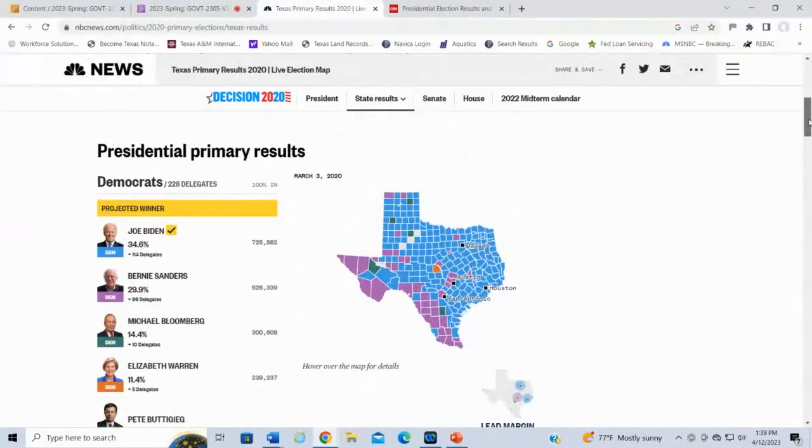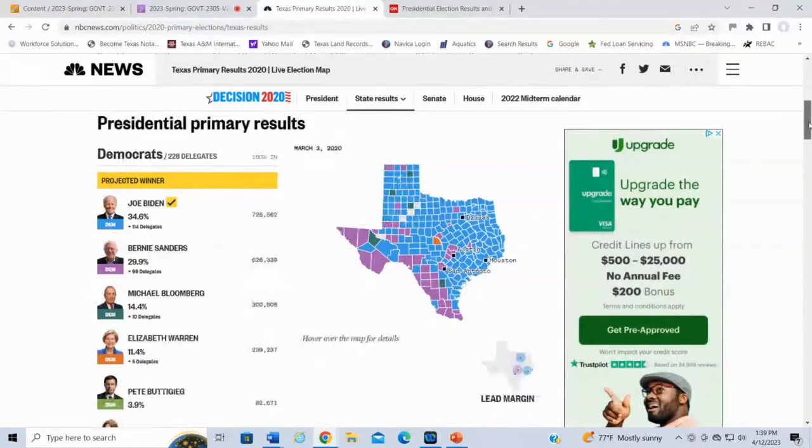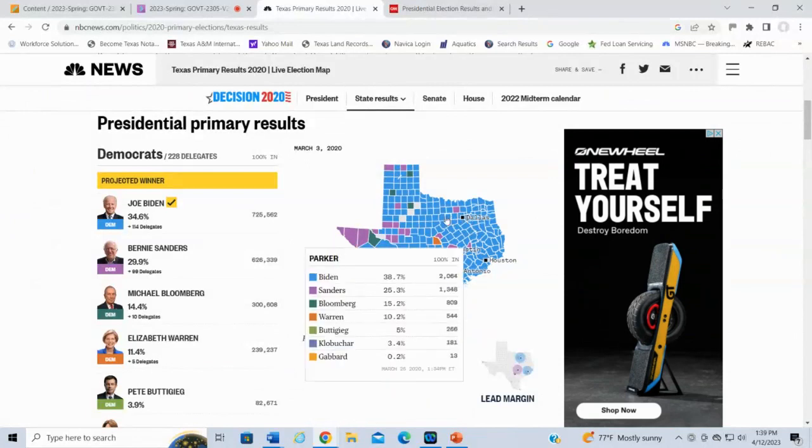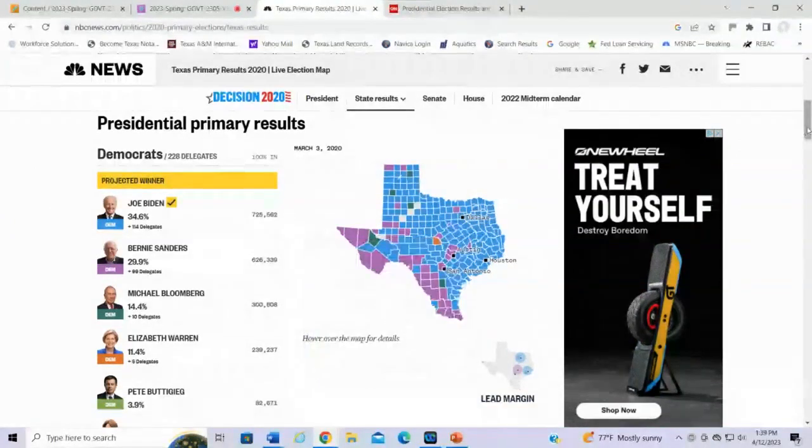Let's take a look at the Democratic numbers here. You see that Joe Biden wins Texas, right? He got 34.6% of the votes. Second place was Bernie Sanders, who got almost 30% of the votes, so you can see the percentage. Joe Biden defeats Bernie Sanders by a little less than 100,000 votes. It also shows a map of the counties in terms of who voted where. Joe Biden tended to do well in some of the metropolitan areas like Harris County, Houston, DFW, as well as most of the rural Democratic counties, whereas Bernie Sanders did well in some of these progressive areas, right?